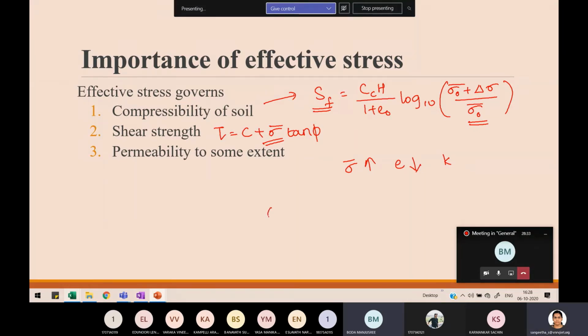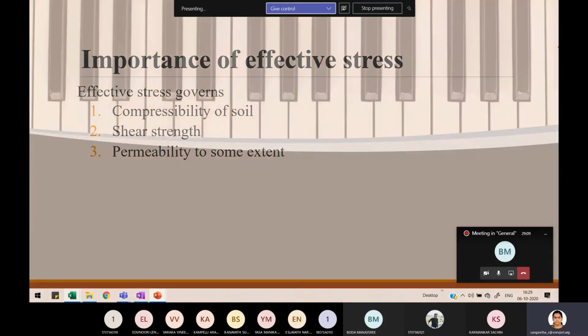Permeability decreases. Previously there were big gaps in the soil mass, but because of applying pressure the void spaces have reduced. So permeability decreases, in the sense that the passage for the flow of water is reduced. So obviously the permeability is getting reduced. Are you guys okay with the definition and application or importance of effective stress?